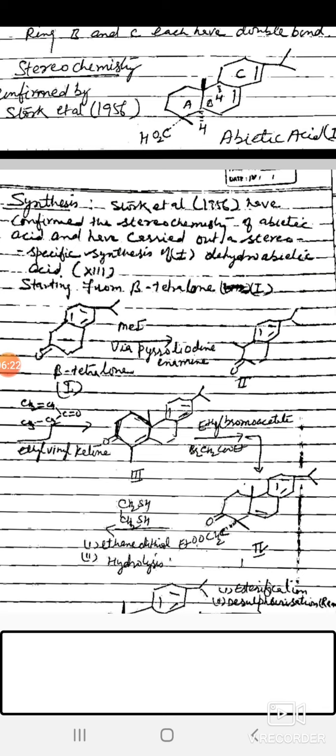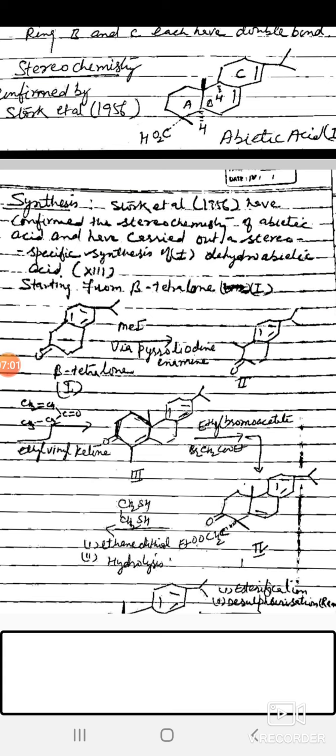Now, starting from beta-tetralone, react with methyl alcohol via the pyrrolidine enamine. Then react with ethyl vinyl ketone, then ethyl bromoacetate, and then ethane dithiol and hydrolysis, and then esterification, desulfurization, then hydrolysis,